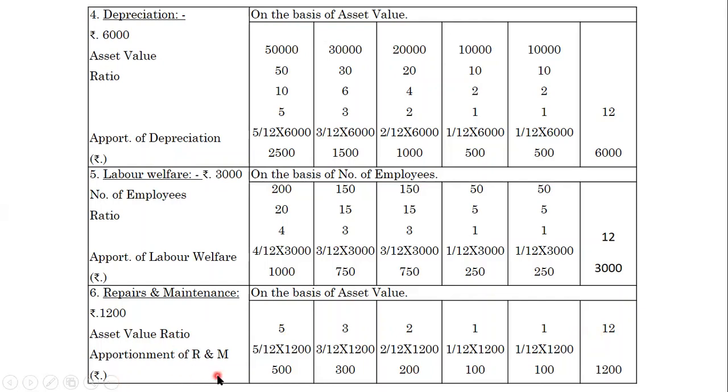Apportionment of repair and maintenance. How do we apportion that 1,200? By using this ratio: 5 divided by 12 into 1,200, 500. 3 divided by 12 into 1,200, 300. 2 divided by 12 into 1,200, 200. 1 divided by 12 into 1,200, 100. 1 divided by 12 into 1,200, the same, we will get 100 for Y.